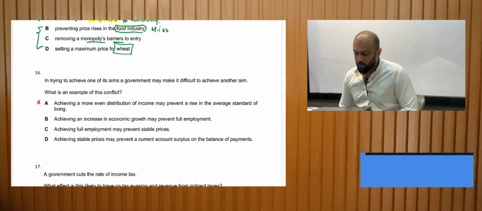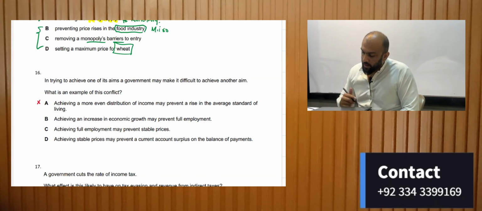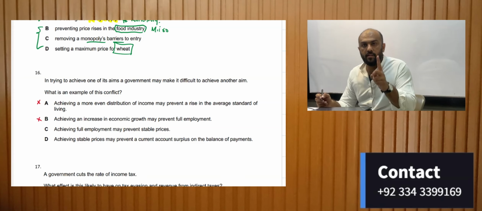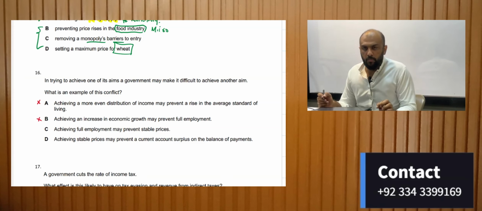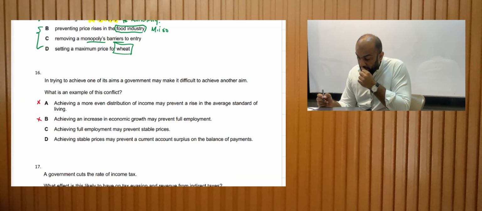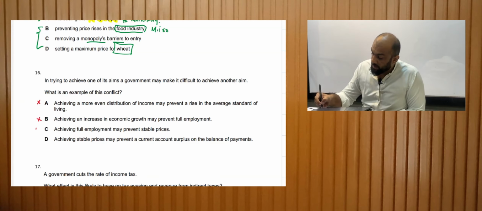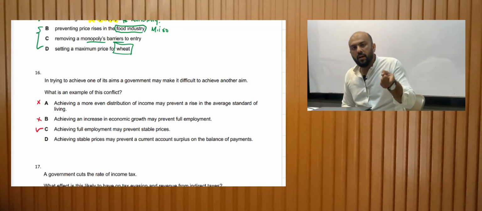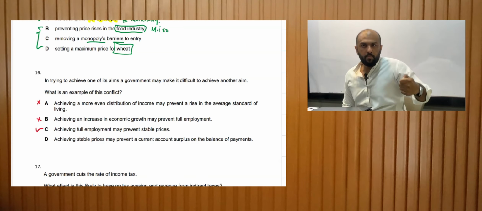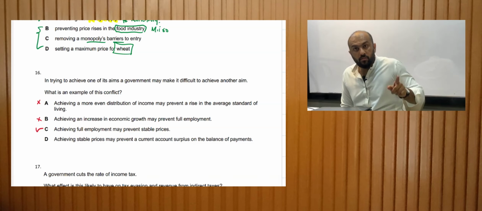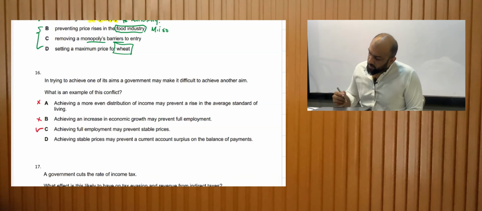An increase in economic growth may prevent full employment. Incorrect. Whenever there is economic growth, there will be full employment, or we will be closer to full employment. Achieving full employment may prevent stable prices. This is right, because when we are moving towards full employment, people will have money in their pockets, they're going to spend more, inflation is going to increase, so we would not have stable prices.